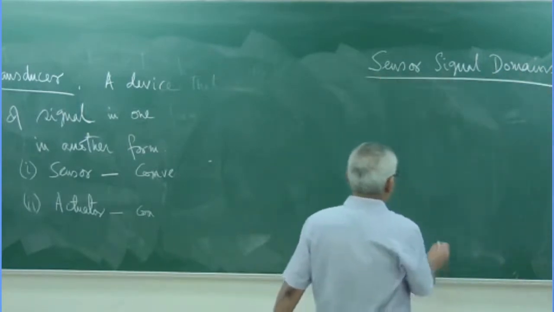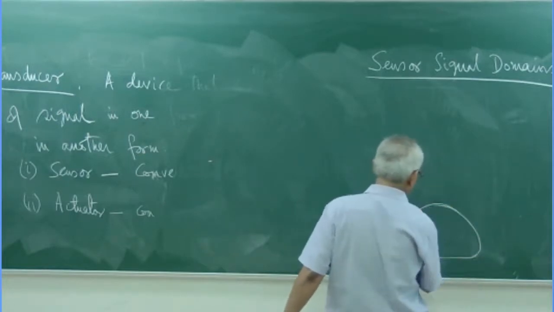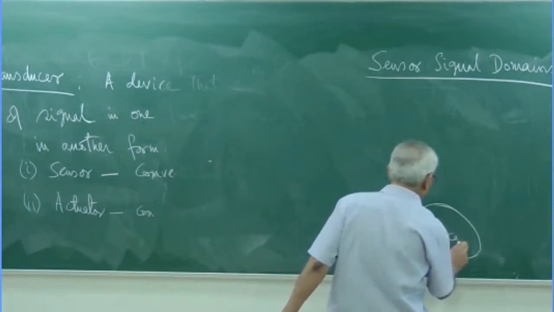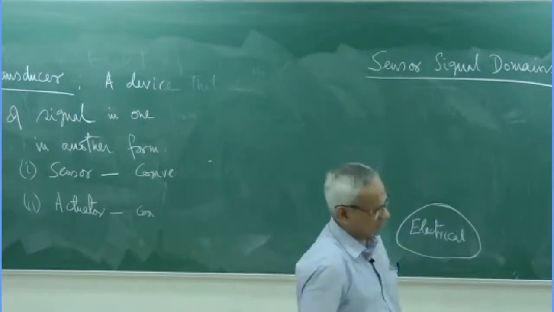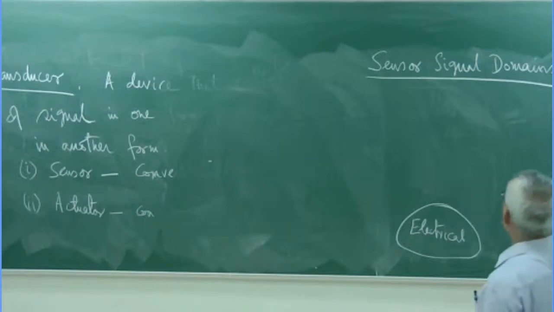What we have understood is that the signal may be of different kinds, but finally the sensor converts all of them into an electrical quantity. So what are the other energy domains we can have?